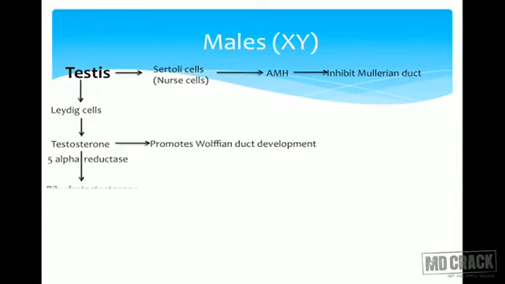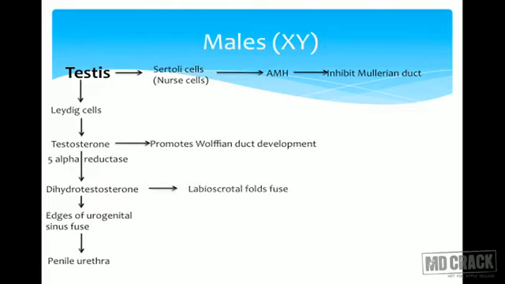that is the formation of the ductus and the conduction system. Testosterone gets converted into dihydrotestosterone, which is actually the active form of testosterone, which goes and acts on the receptors, and this is possible only if there is presence of 5-alpha reductase. This dihydrotestosterone has a role in development of the external genitalia. Edges of the urogenital sinus fuse and there is formation of penile urethra. The labioscrotal folds fuse and there is formation of scrotum. The genital tubercle hypertrophies under the influence of dihydrotestosterone and there would be formation of penis. So this was in male.